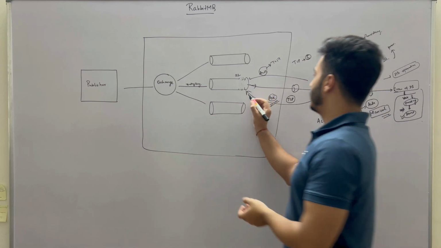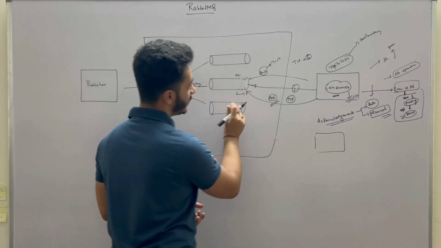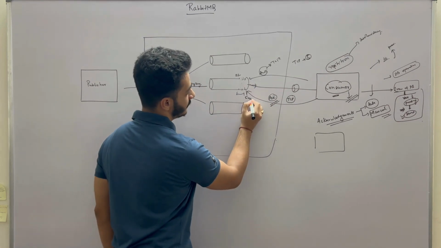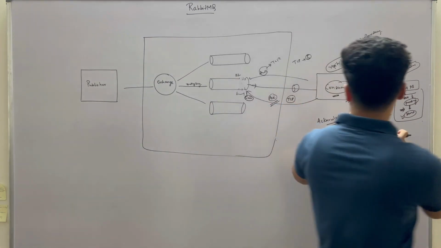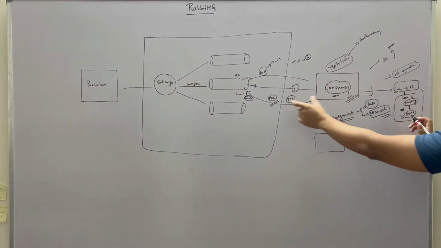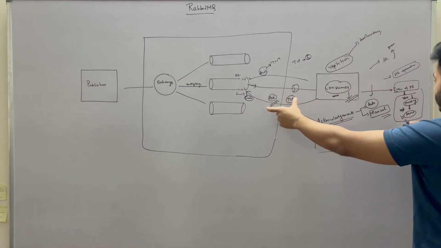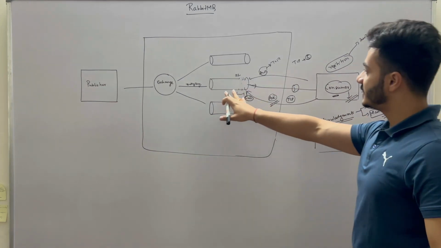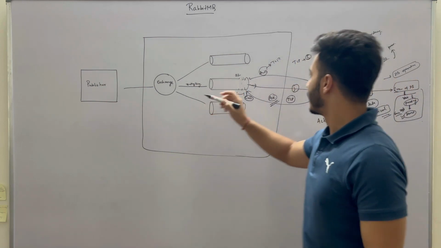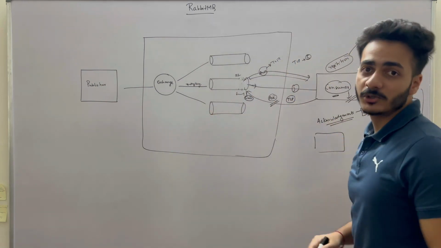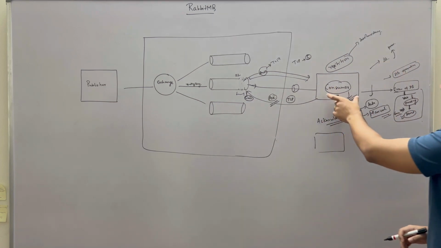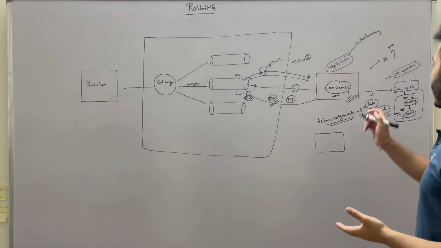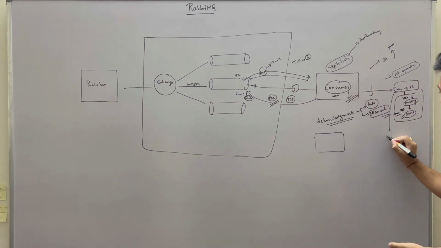But the duration for which this queue will wait for this acknowledgement has already passed. Suppose it waits for 5 minutes and the consumer has not completed this task even within 5 minutes. So here it's 6 minutes. This queue will see that the acknowledgement has not been received, and it will again push that message. Here the consumer is already doing the operation. So what you can do is use DB logs here.